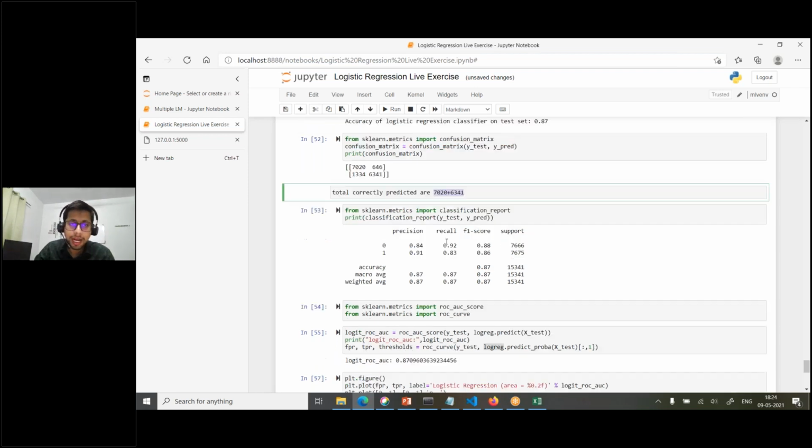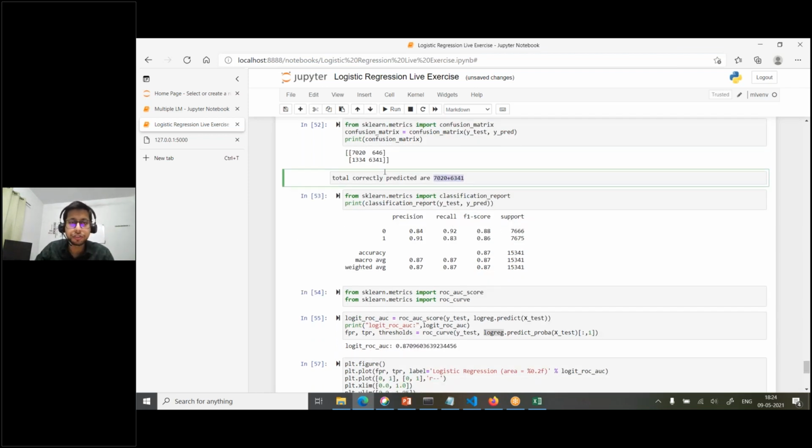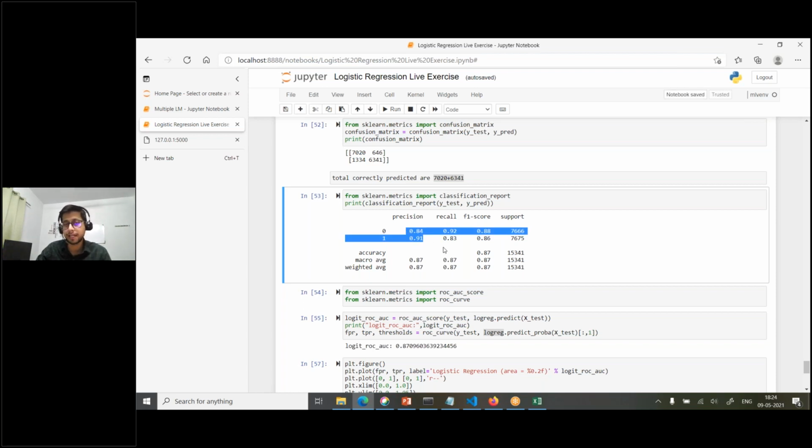Okay, and if you want to get the score, of course you can also compute it: true positive over true positive plus false negative will be the recall. But your model directly gives you that. So with respect to class 0, your recall rate is 92%. Out of the total class 0, 92% is correctly identified. In class 1, out of the total class 1, 83% it is correctly identifying. Similarly precision, how precise your results are.